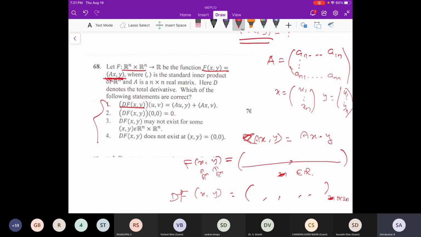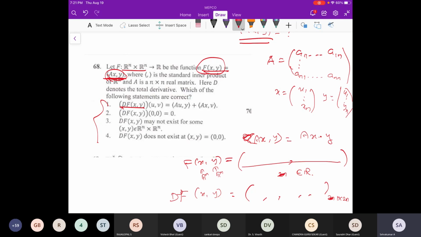Now we have to calculate what is Ax comma y. First we have to find the function f, then we know how to take the derivative. If we know the matrix, then we can solve the sum, right? That is clear, right? Once you have the function, you can take the derivative, like the last sum we have done. But the function is not clear here.